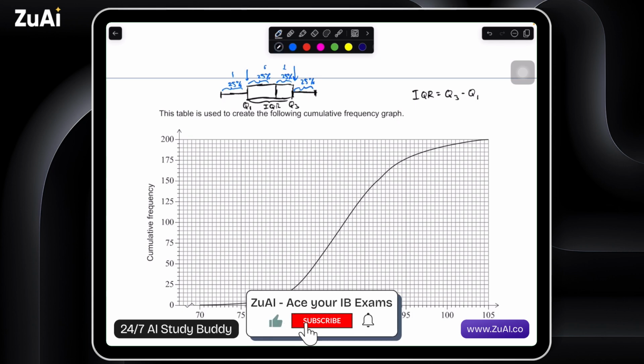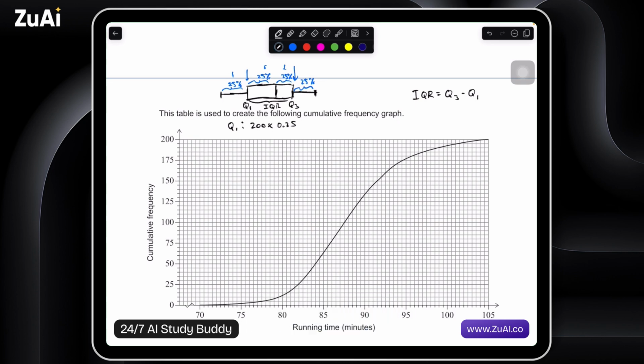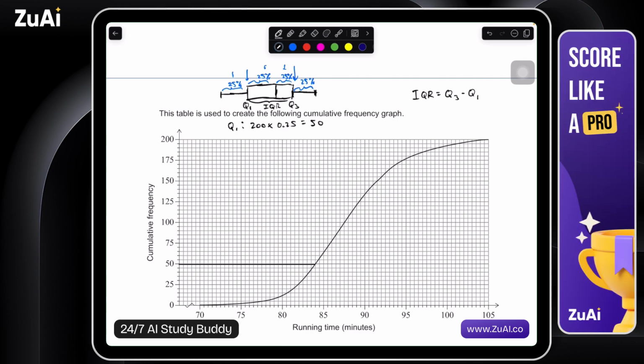So let's go ahead. 200 movies. Let's find for Q1, let's find the 25th, or that first quartile. And this is going to give us a value of 50. So we want to find the point where 50 movies are, or the point where the runtime of the movie is greater than 25% of the other movies. In this case, 25% of 200 is that movie ranked 50 out of the 200.